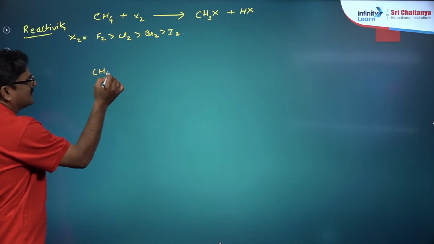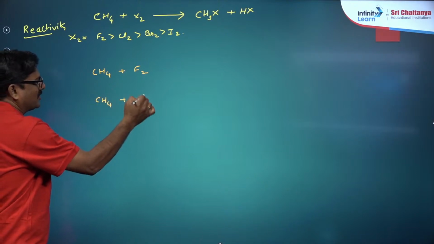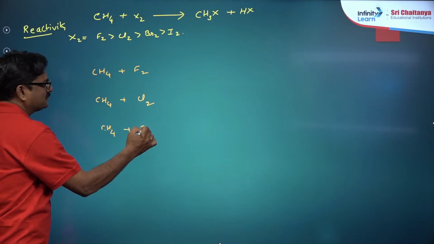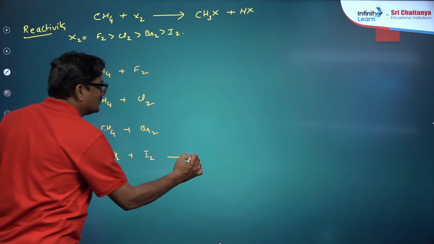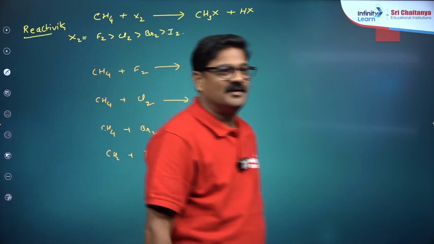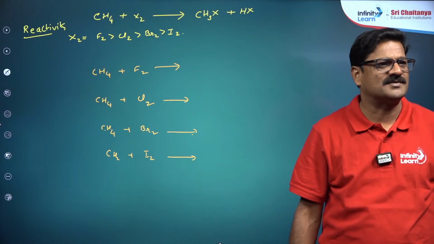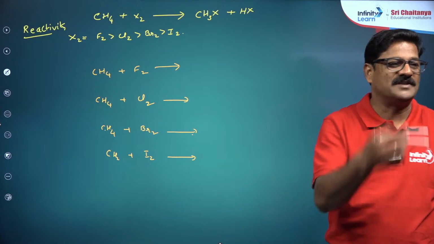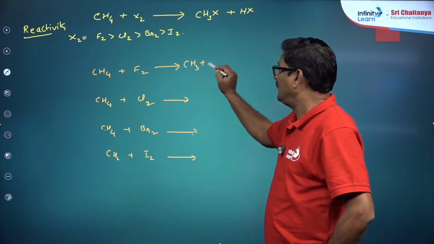Okay, methane is reacted with fluorine. Methane is reacted with chlorine. Methane is reacted with bromine. And methane is reacted with iodine. So what kind of reactions? Yes, of course. Let me solve. Okay, please focus on the class. Now let us see here, we are going to get methyl fluoride and HF.